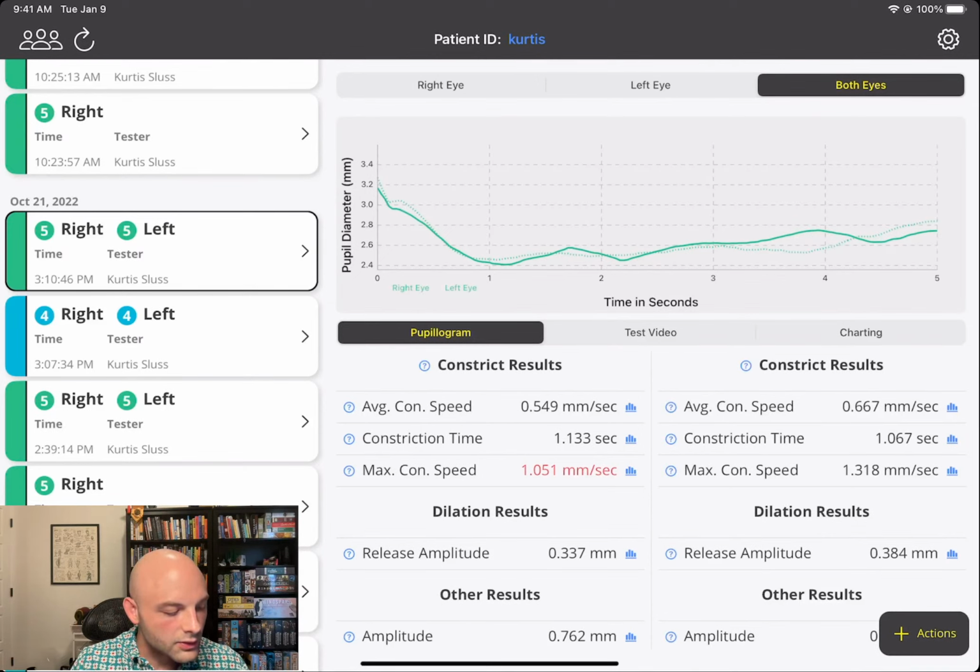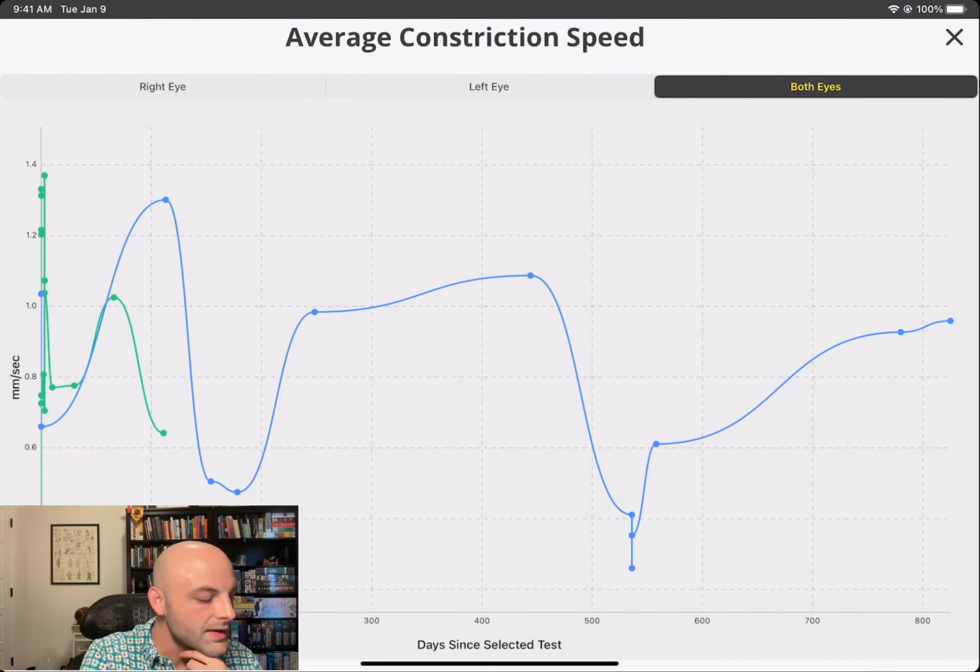So then also, as a pro feature, you can go ahead and plot these over time. You might see this little blue, it looks like a histogram, like little blue bars that you can select. So we'll select the one next to average constriction speed, and you can actually get a chart over time for the eyes.